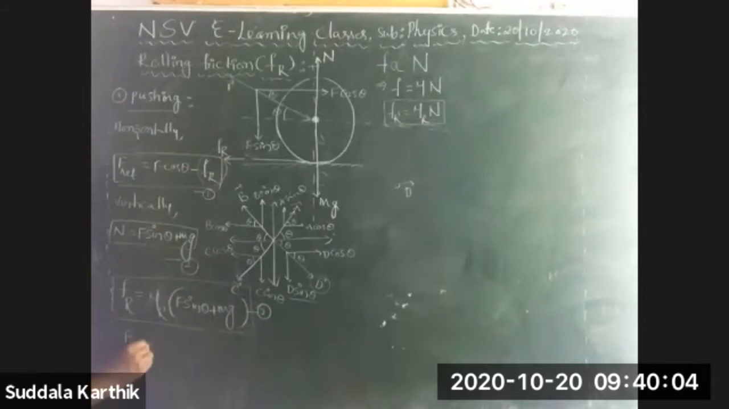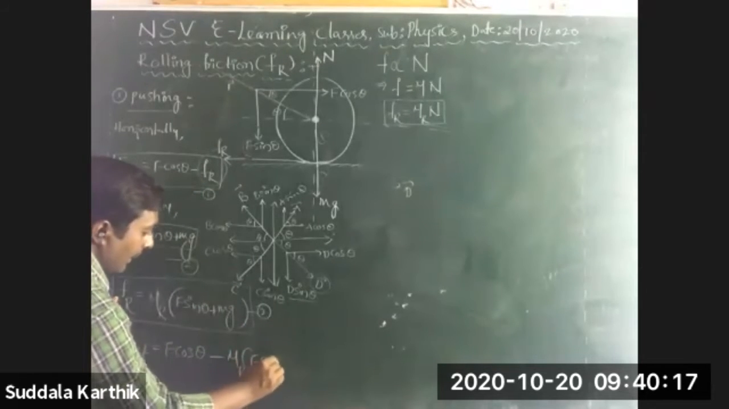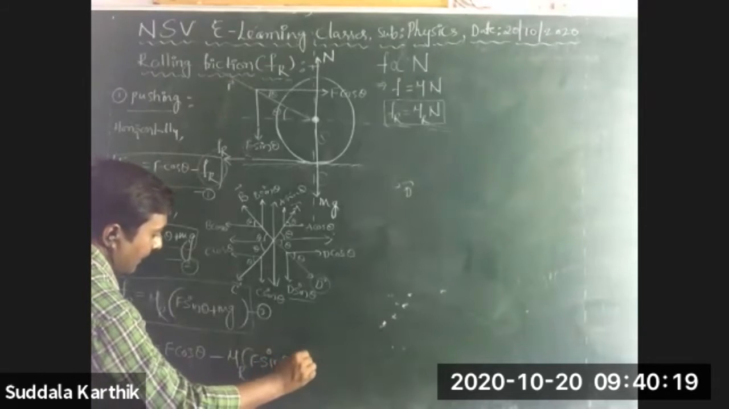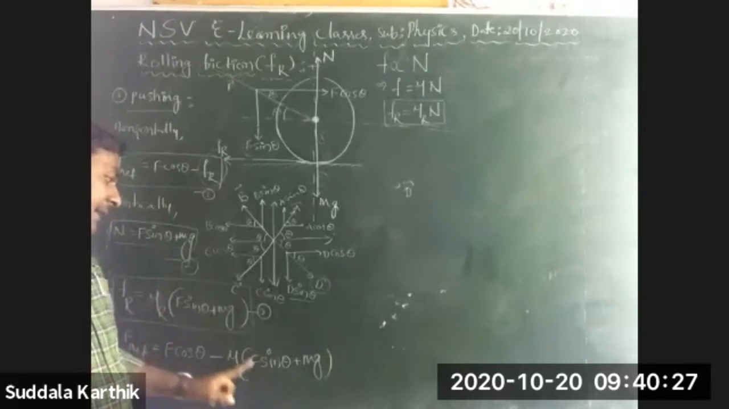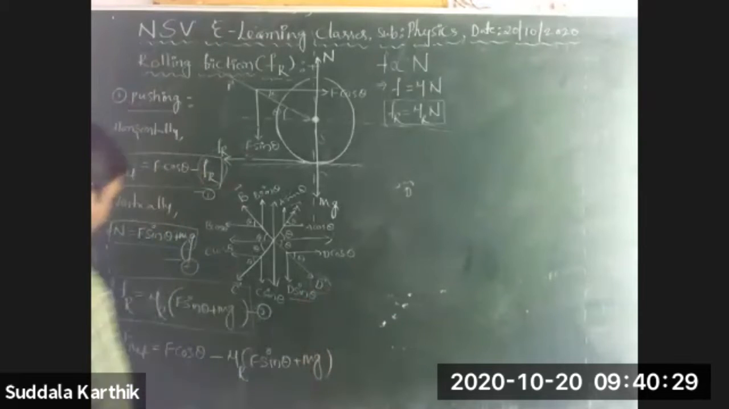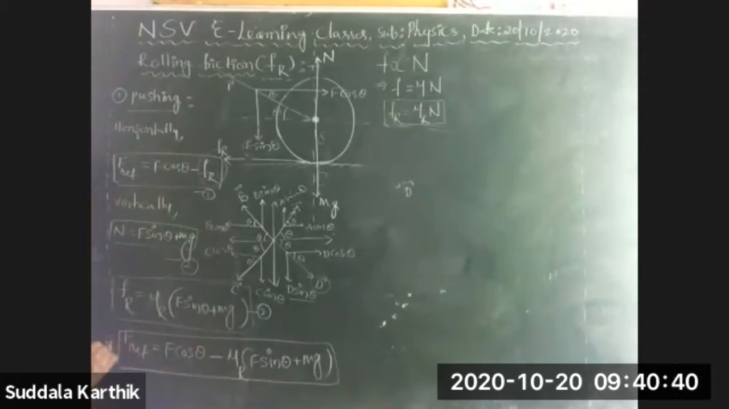So I want to find F net, which is equal to F cos theta minus Fr. Fr is how much, Nana? Mu r into F sin theta plus mg. So F net is F cos theta minus mu r into F sin theta plus mg. See, Nana, just keep this equation. This is a required equation, Nana.